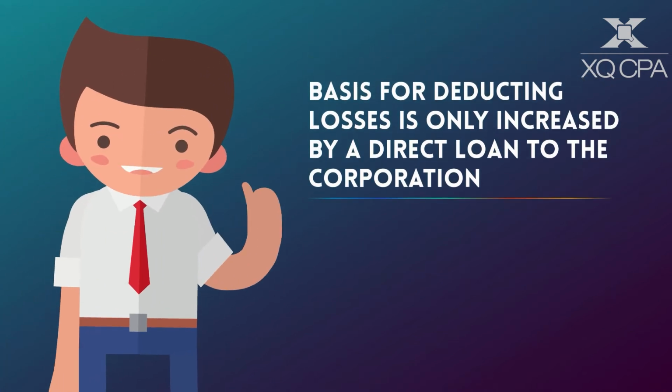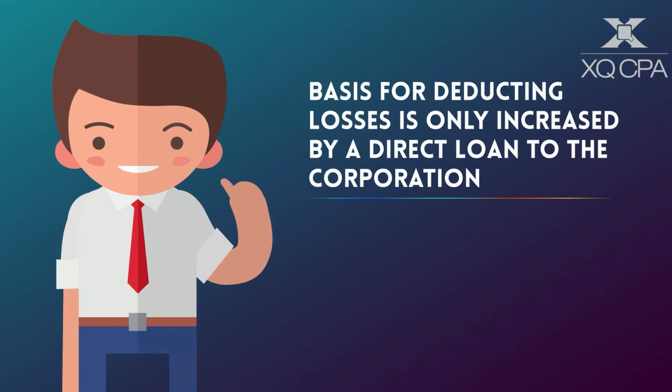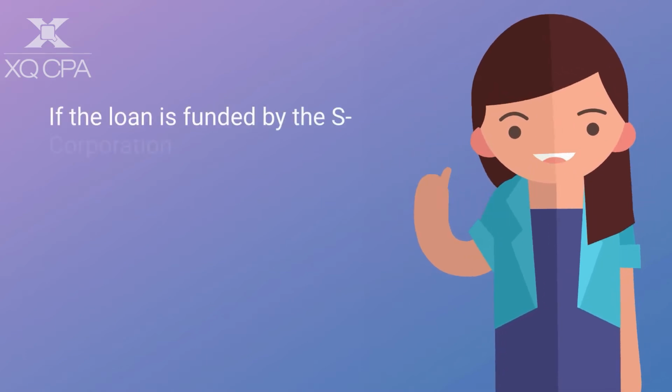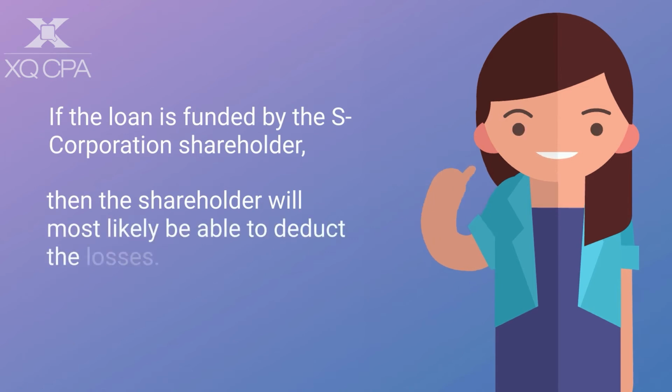Second, shareholders' basis for deducting losses will only be increased by a direct loan to the S-Corporation. So what we're seeing here is that if the loan is funded by the S-Corporation shareholder, then the shareholder will most likely be able to deduct the losses.